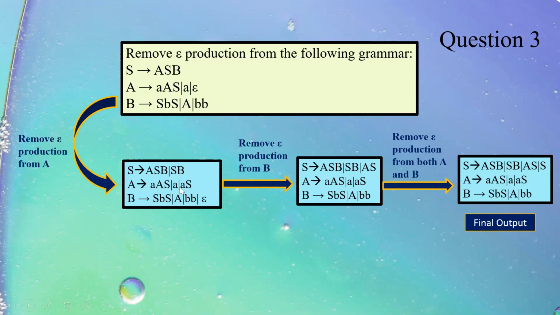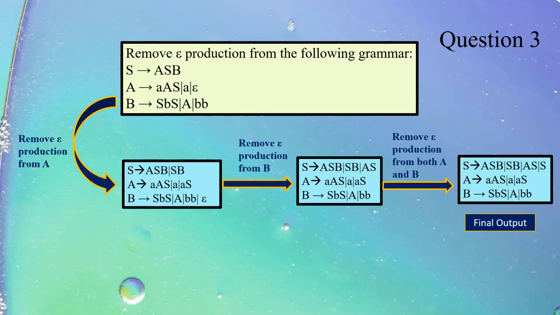I get the output AS as it is, small a as it is. I have replaced this capital A with epsilon, so I get AS. Now I replace this capital A with epsilon. So what happens? Epsilon has been introduced in B, which was not there earlier.